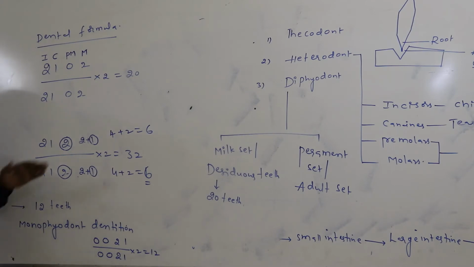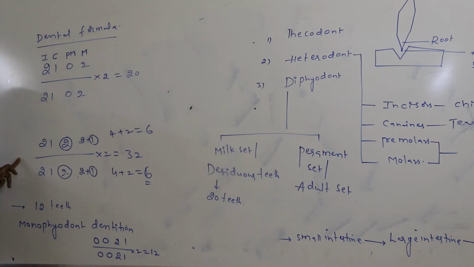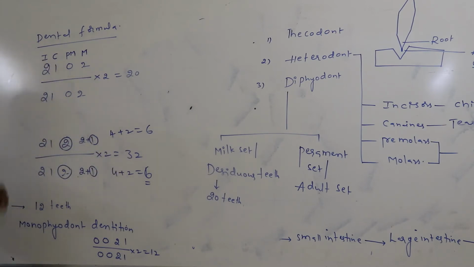So you have to remember three important dental formulas. This is the milk set dental formula, that is 2102 by 2102 into 2 equal to 20. This is the adult set dental formula, that is 2123 by 2123 into 2 equal to 32. Based on this, we can assume two important NEET questions. One is that totally how many teeth follow diphyodont dentition?